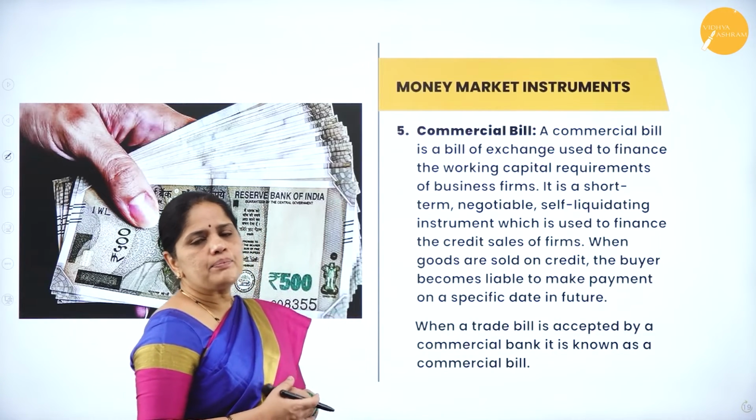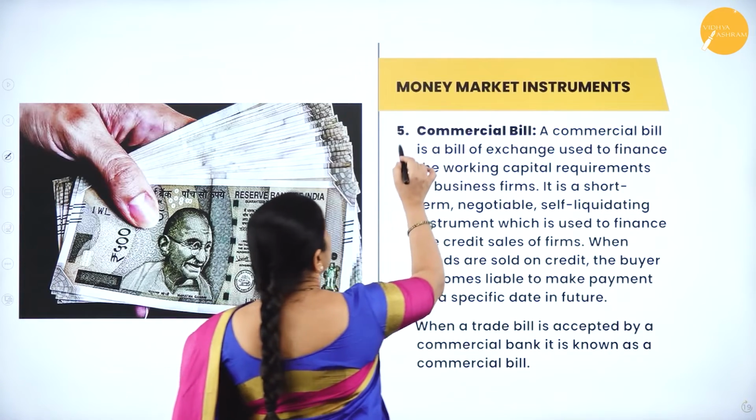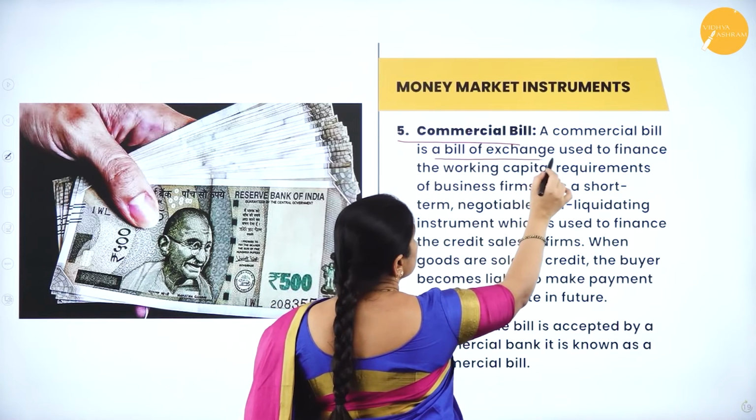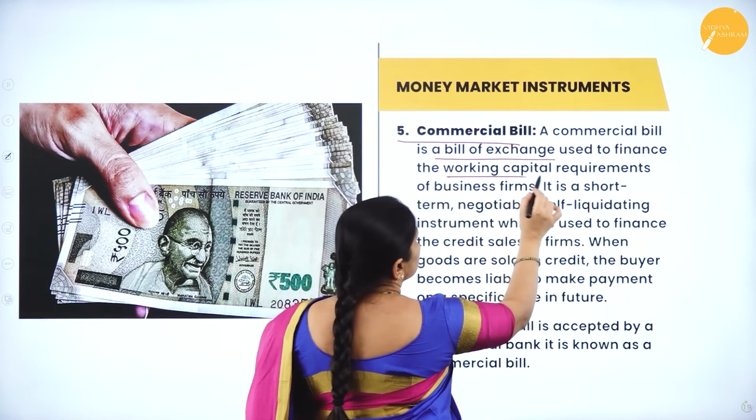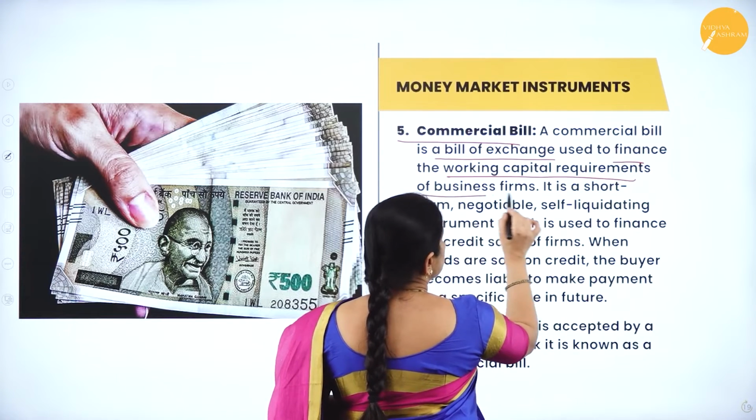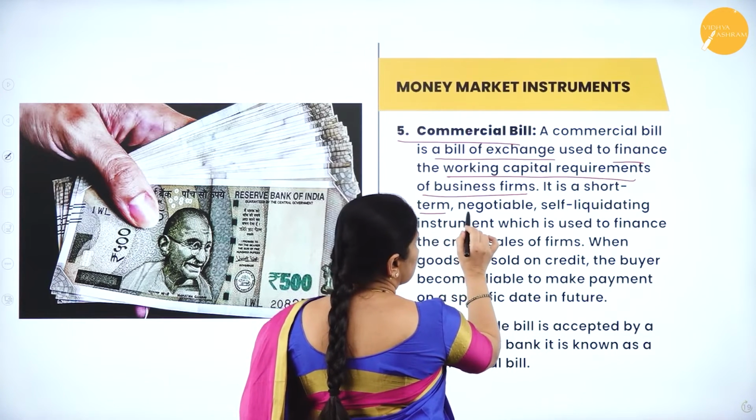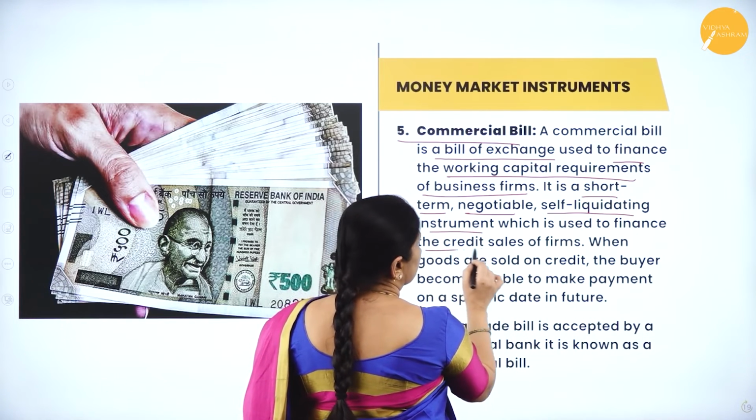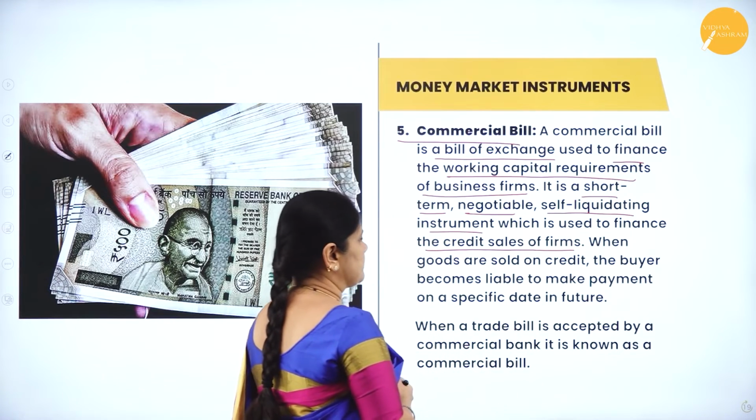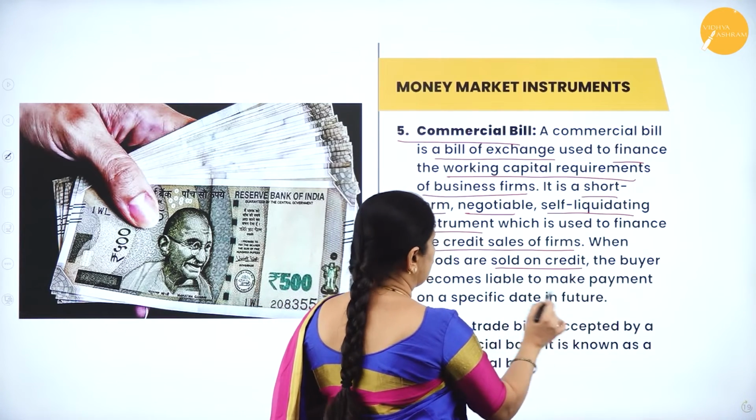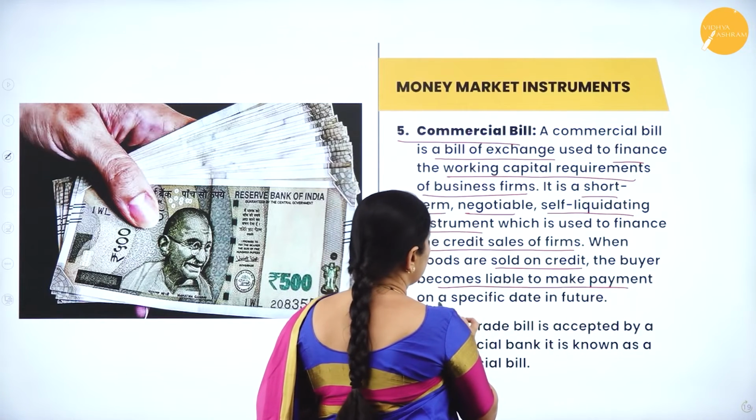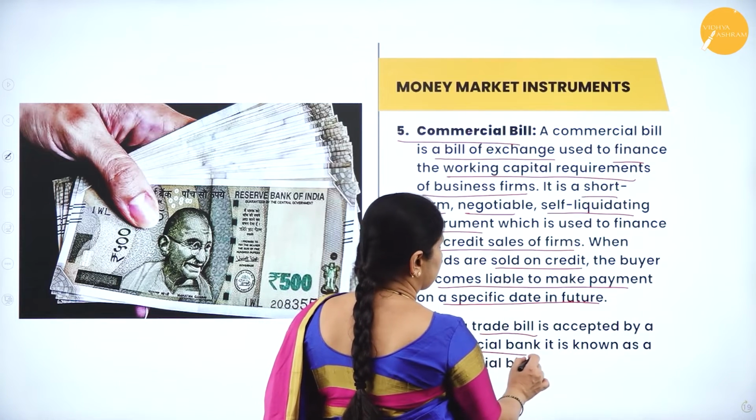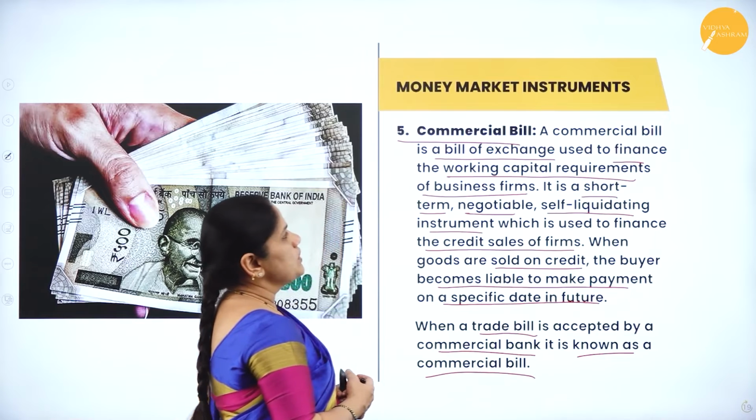Then the next type of money market bill is the commercial bill. Now, what is a commercial bill? A commercial bill is a bill of exchange used to finance the working capital requirements of a business firm. It is a short-term, negotiable, self-liquidating instrument which is used to finance the credit sale of firms. When goods are sold on credit, the buyer becomes liable to make payment on a specific date in future. So, when a trade bill is accepted by a commercial bank, it is known as the commercial bill.